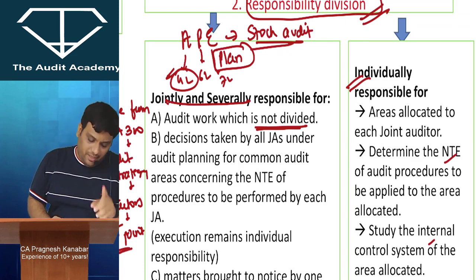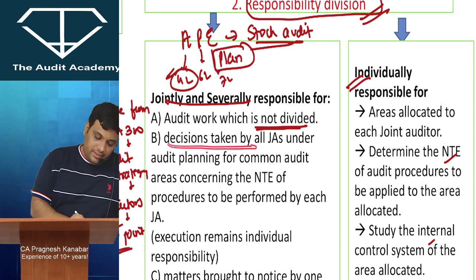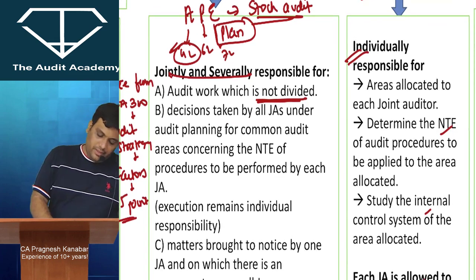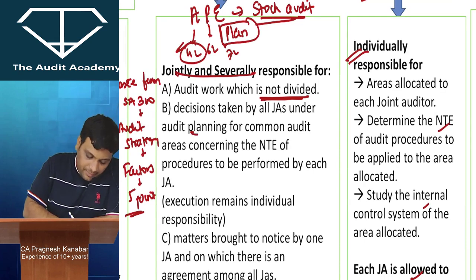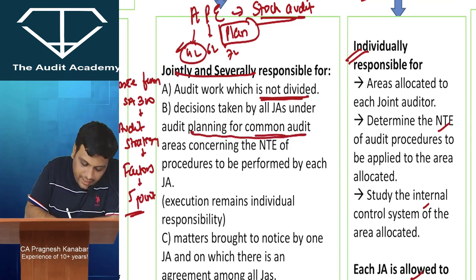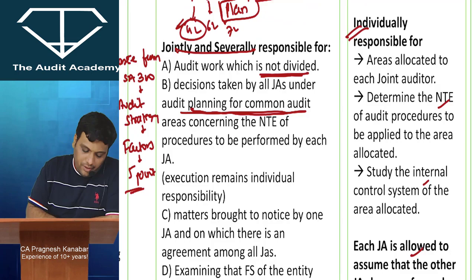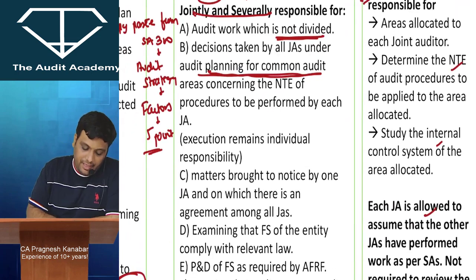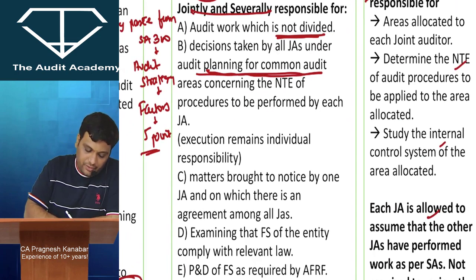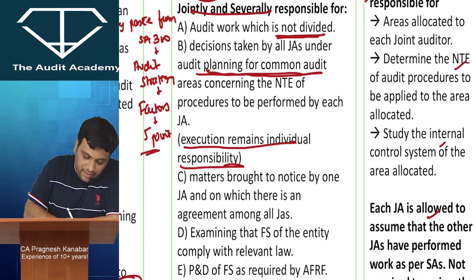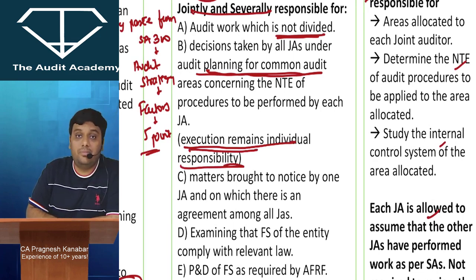Execution will always remain individual responsibility. Look at this: decisions taken by all the joint auditors under audit planning for common audit areas concerning the nature, timing and extent of procedures to be performed by each joint auditor. Execution remains individual responsibility. Alright.